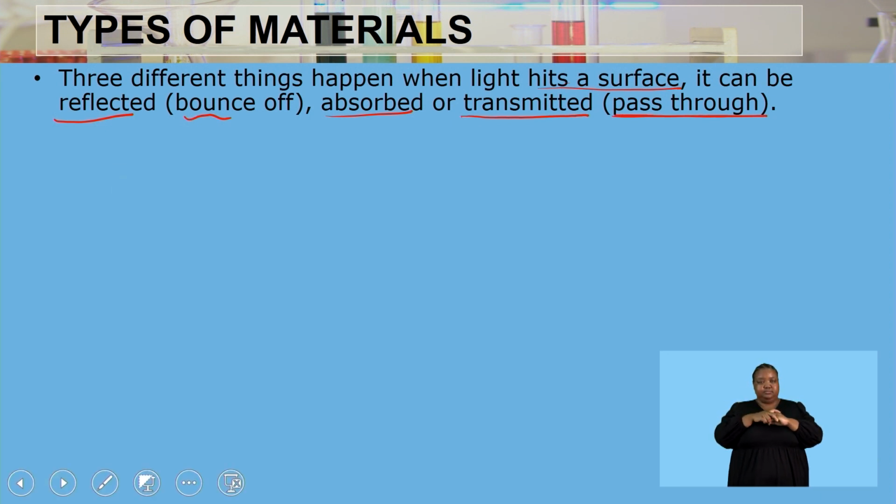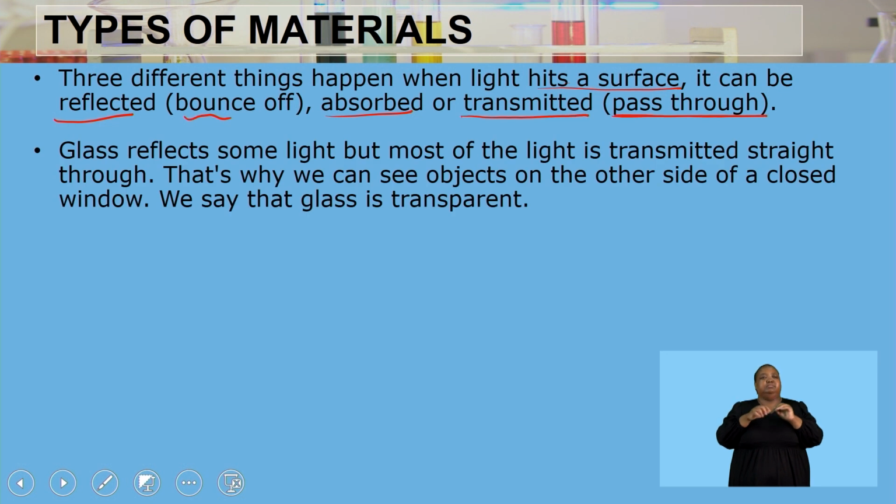Glass reflects some light, but most of the light is transmitted straight through. That means light is able to pass through the glass, which is why we can see objects on the other side of the glass or a closed window.